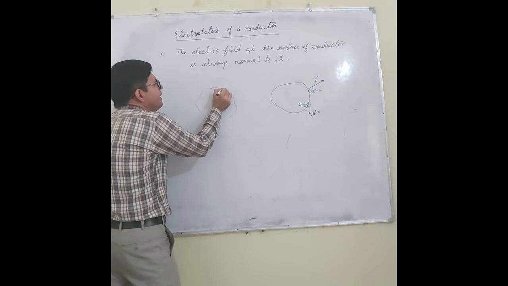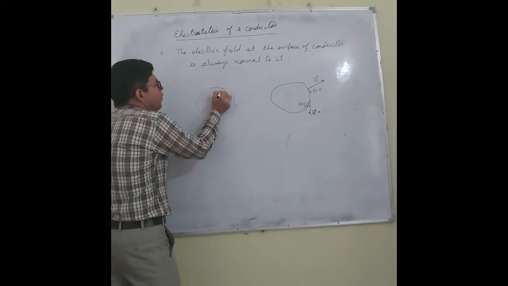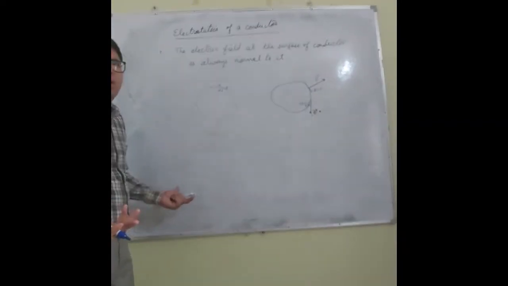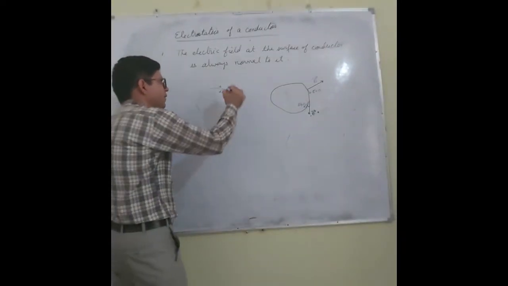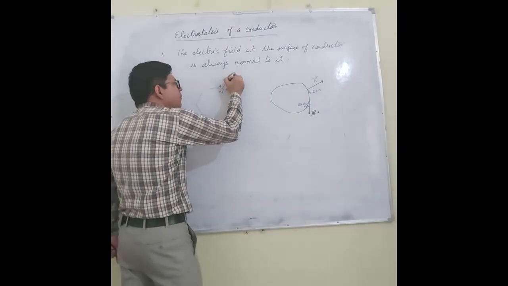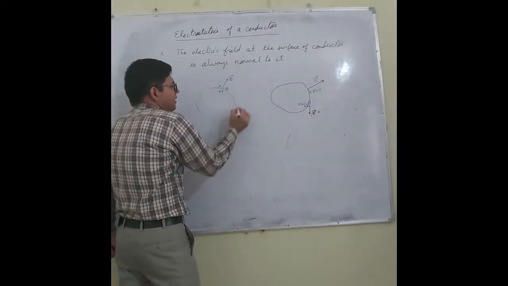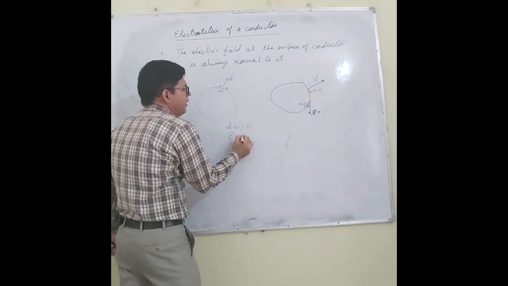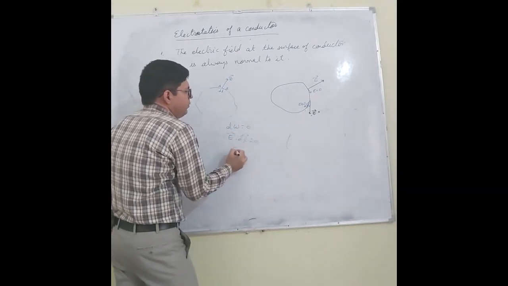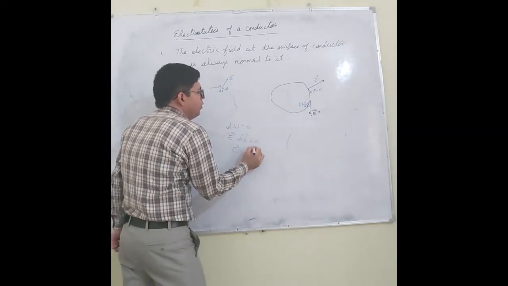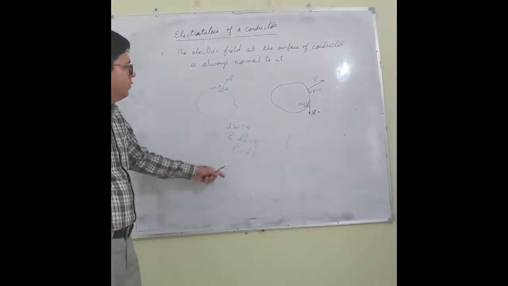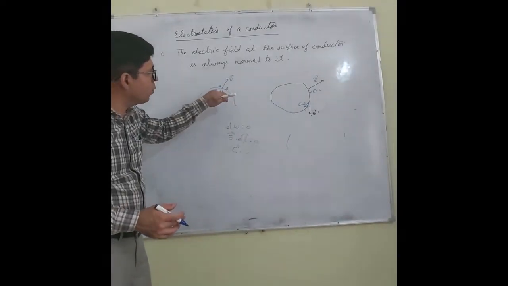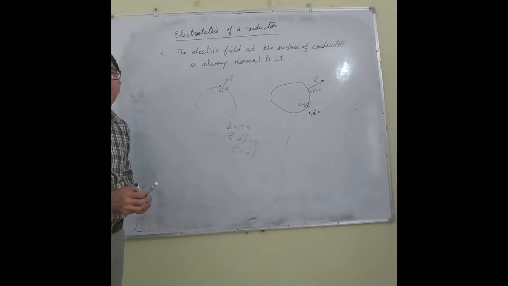Work done in bringing a charge from A to B will be zero because it is an equipotential surface. So what is the direction between E and dl? Since work done is zero, it means E dot dl is zero. What does it mean? E is perpendicular to dl. So we can also say that electric field is always normal to the surface of a conductor.